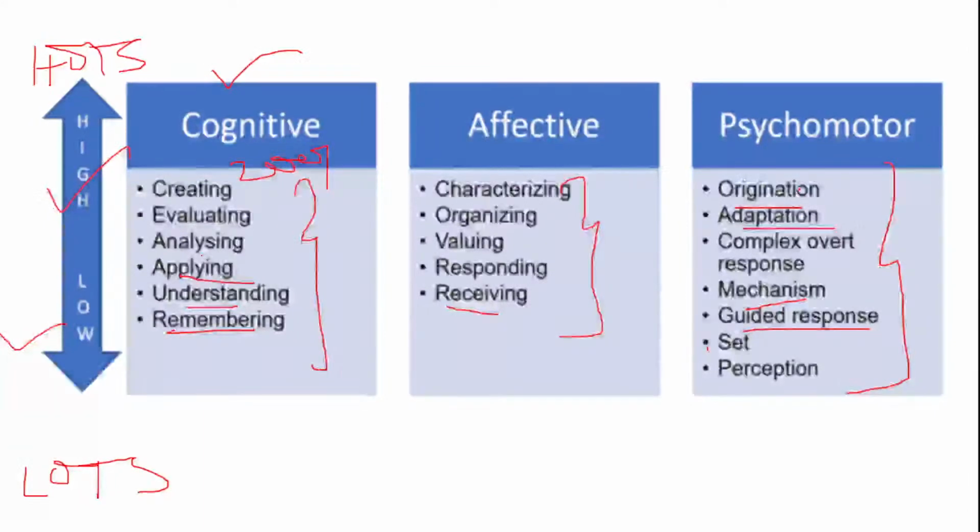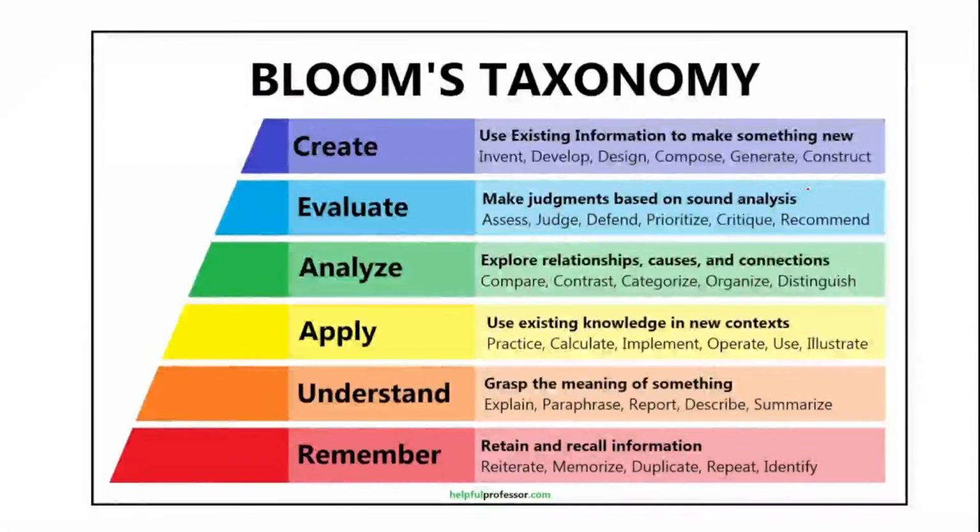For any type of question, that is in the form of ascending, descending, higher to lower or lower to higher. At the same time, you even get questions in the form of verbs. So now see here, for example, remembering, this is your cognitive level. Remembering helps to recall, to retain the information by reiterating it, memorizing it, repeating it, identifying it.